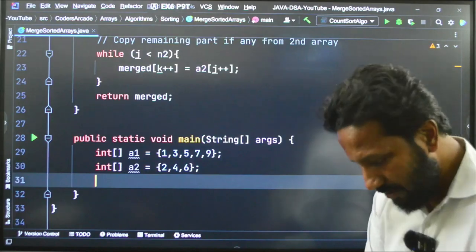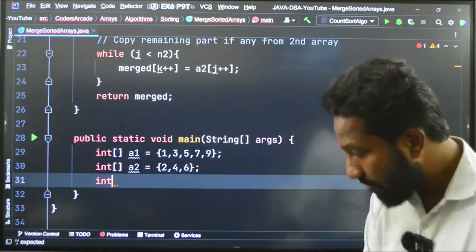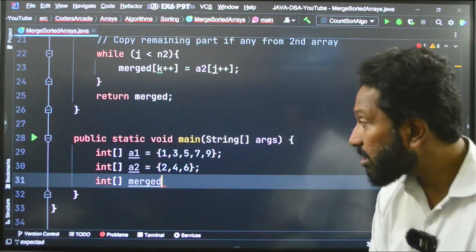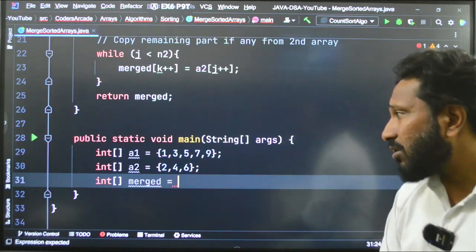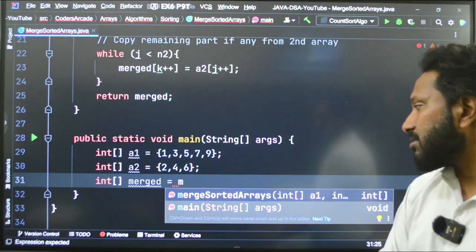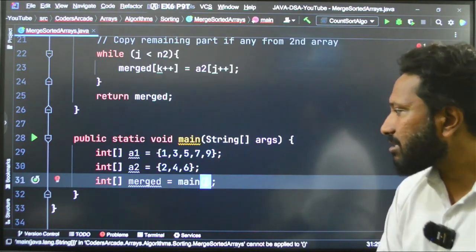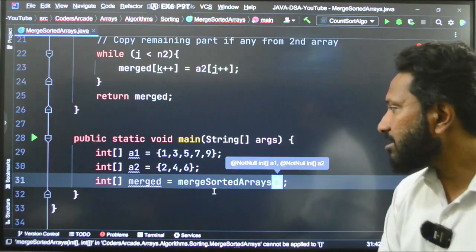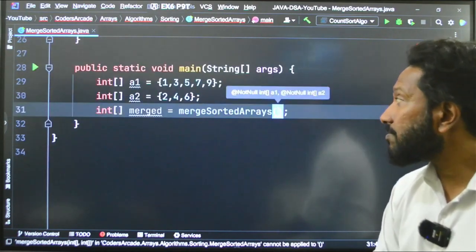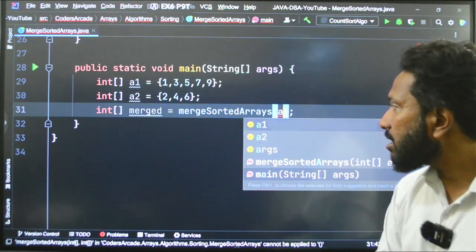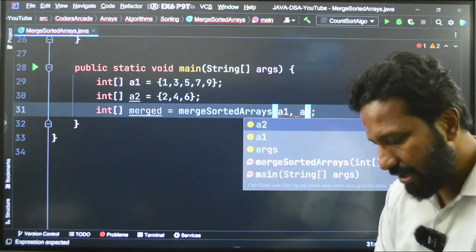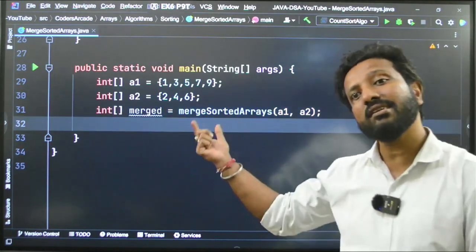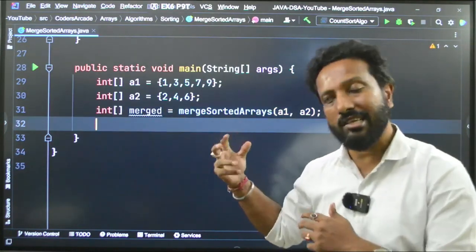Here I will take int merged is equal to, we will call the merge two sorted arrays function. What should you pass here? Tell me. The first array and the second array. Okay. After that, let us print the array and verify whether the code is really working or not.